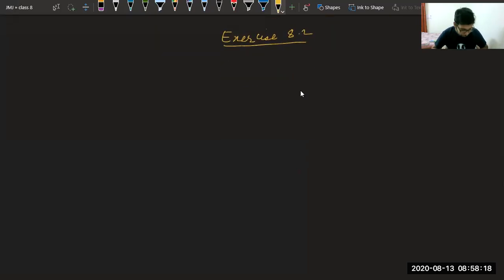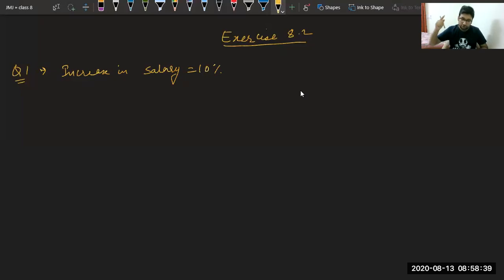Now see, 8.2, question 1. Now all of you will solve it for me. A man got 10% increase in his salary. So given to us, increase in salary is how much? 10%. Now they are saying if his new salary is 1,54,000, find the old salary or the original salary.